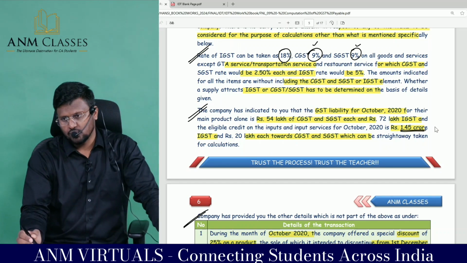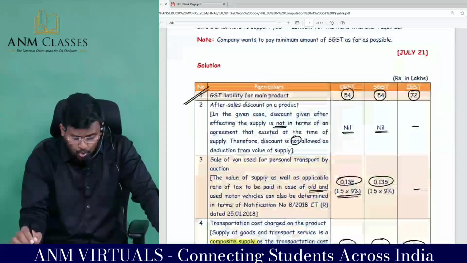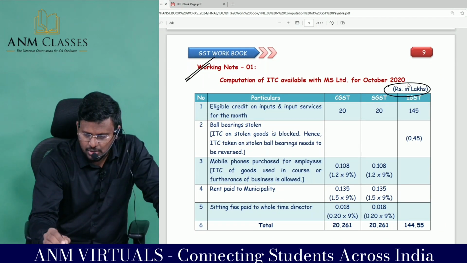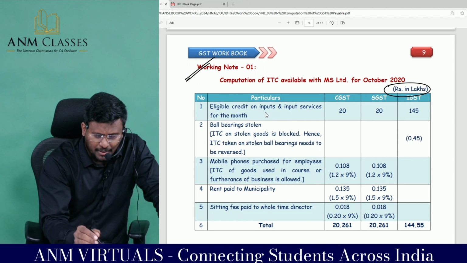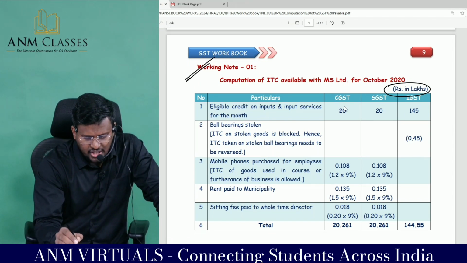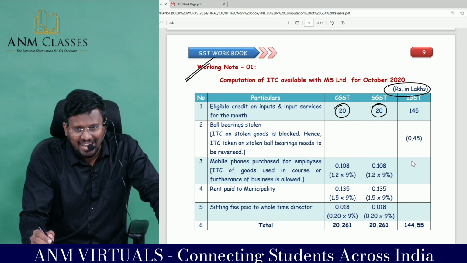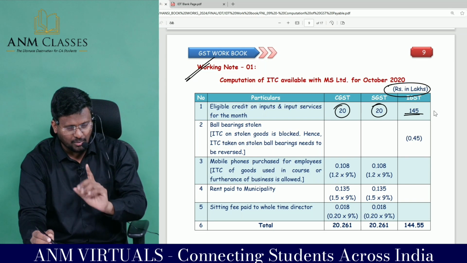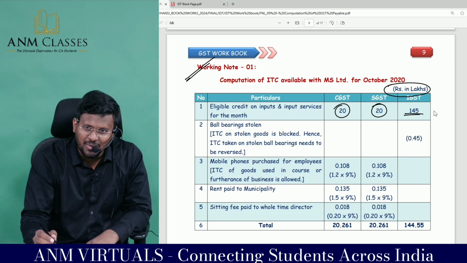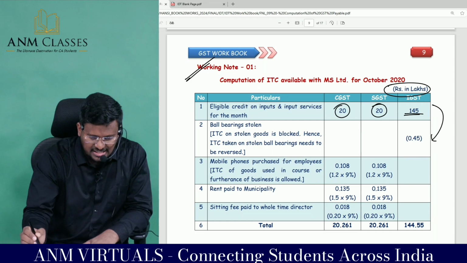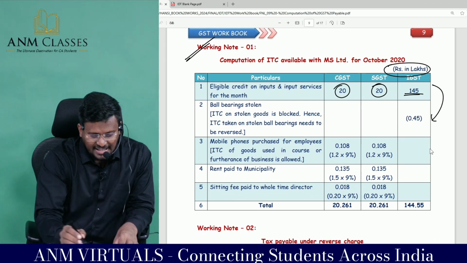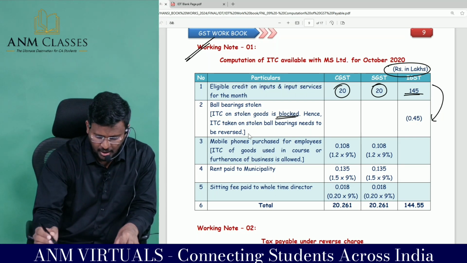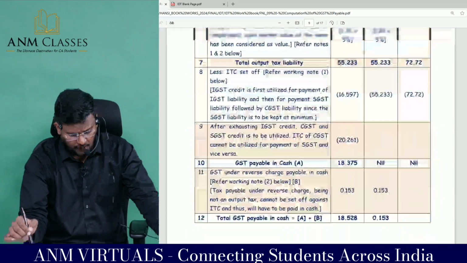1.45 crores. 1.55 crores. So coming to the ITC available here, it is in lakhs. So 1.45 crores means 145 lakhs. Eligible credit on input and input services for the month: CGST is 20, SGST is 20, both in lakhs, and IGST they have given in crores. So you have to properly convert. 1.45 crores is equal to 145 lakhs. Inside this, the ball bearing was stolen. ITC on stolen goods is blocked. Hence, ITC taken on the stolen ball bearing needs to be reversed, so that 45,000 has to be put in the dustbin.